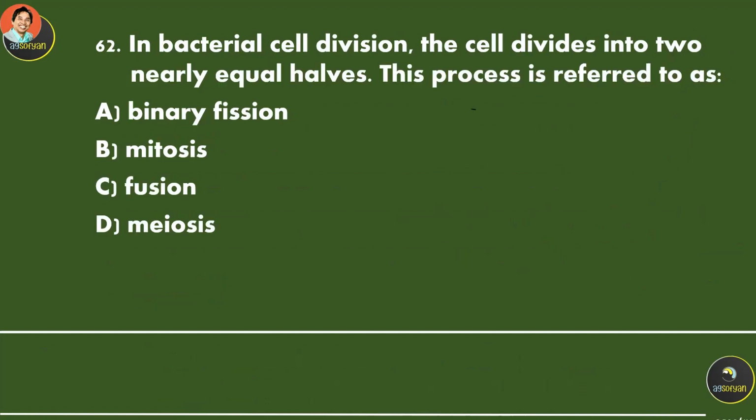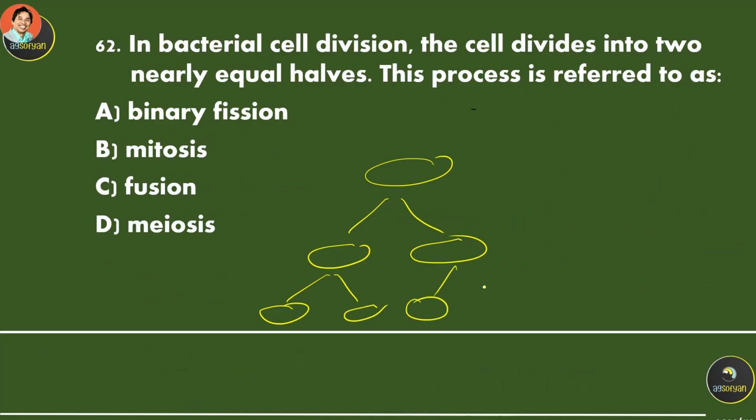In bacterial cell division, the cell divides into two nearly equal halves. This process is referred to as, so this is the name of bacterial reproduction: one cell divides into two, divides into four. Every time they divide, they become two by two. So it's called binary fission.